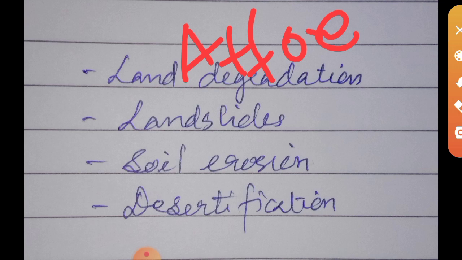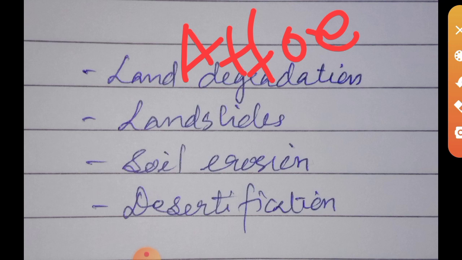Then land reclamation, regulated use of chemical pesticides and fertilizers, and also we have to check overgrazing. So these are the important methods for conserving land resources: afforestation, land reclamation, regulated use of chemical pesticides and fertilizers, and checking overgrazing. These are the important measures we can take in order to protect or conserve the land resources.